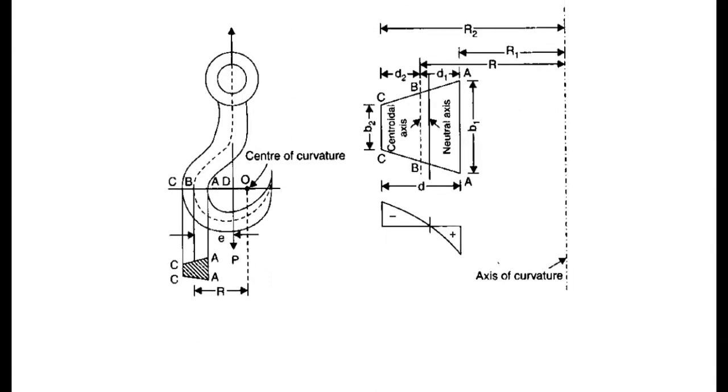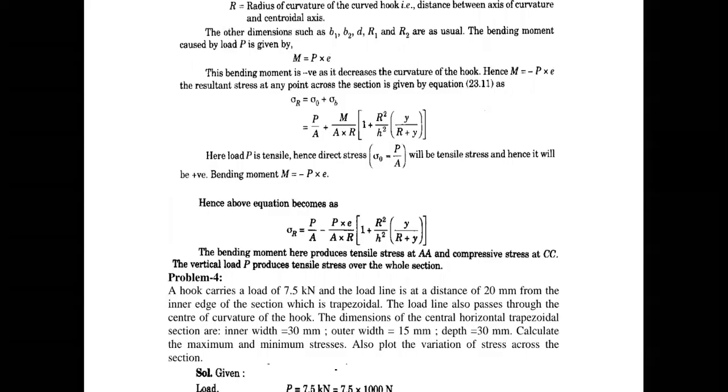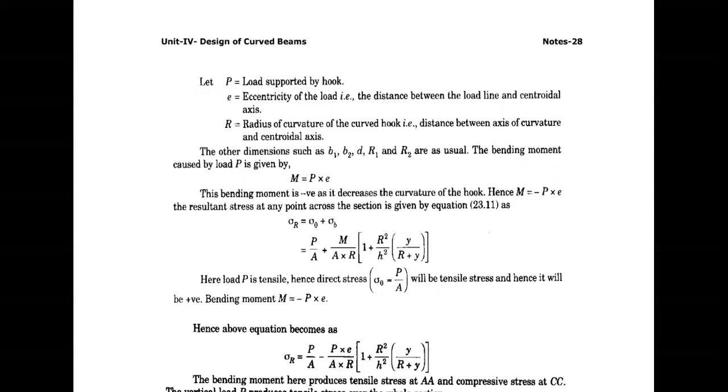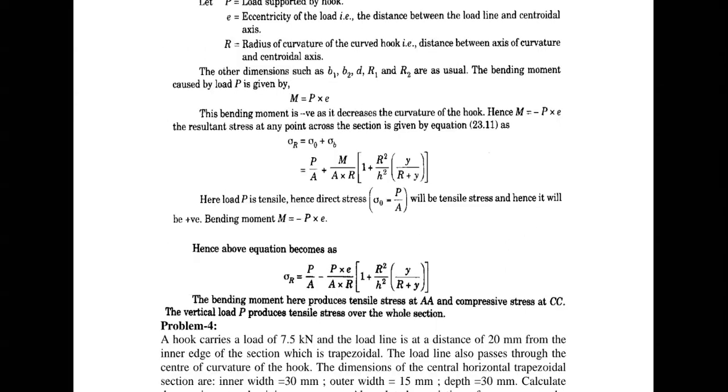What happens if you have this kind of cross section? Whenever you have a direct loading condition, based on your eccentricity equation, the moment M equals P into e, where P is the load supported by the hook and e is the eccentricity of the load, and R is the radius of curvature of the curved hook. So the resultant stress will be sigma R equal to P by A plus M by A P R times (1 plus R squared by h squared times y by (R plus y)). I told you that whenever P is a tensile load, the stress is sigma by A.